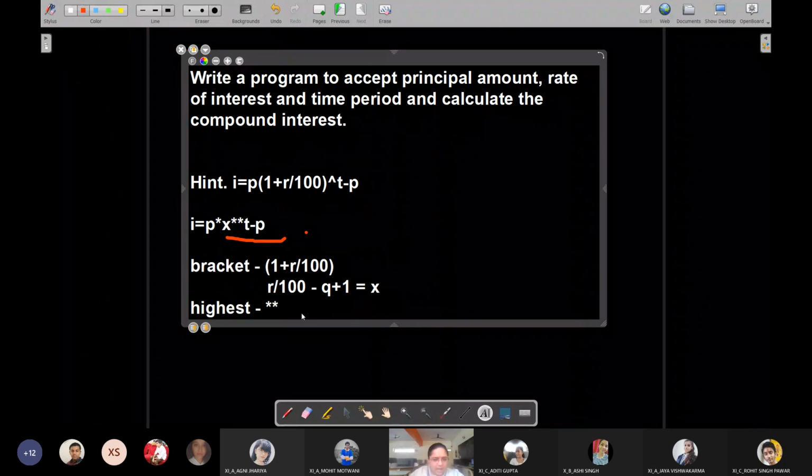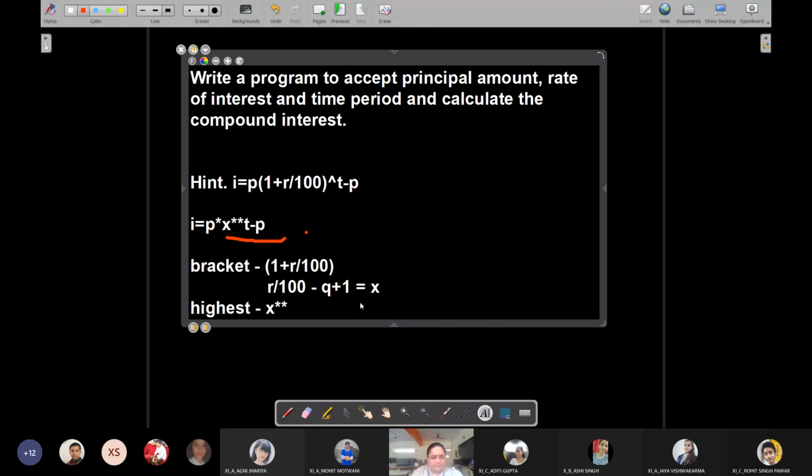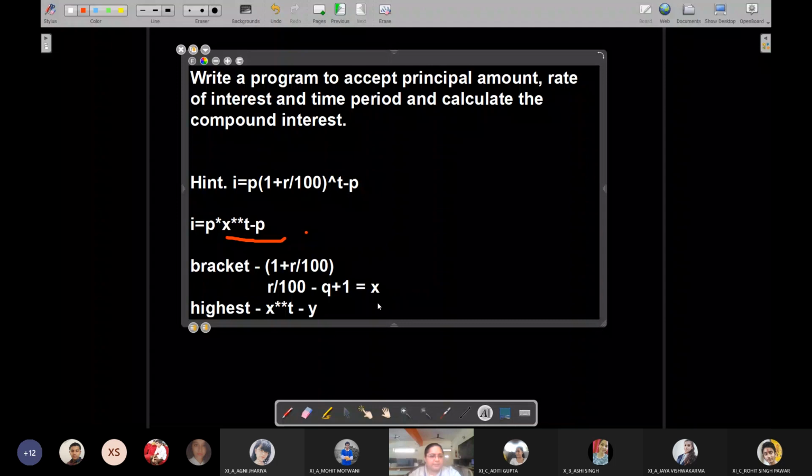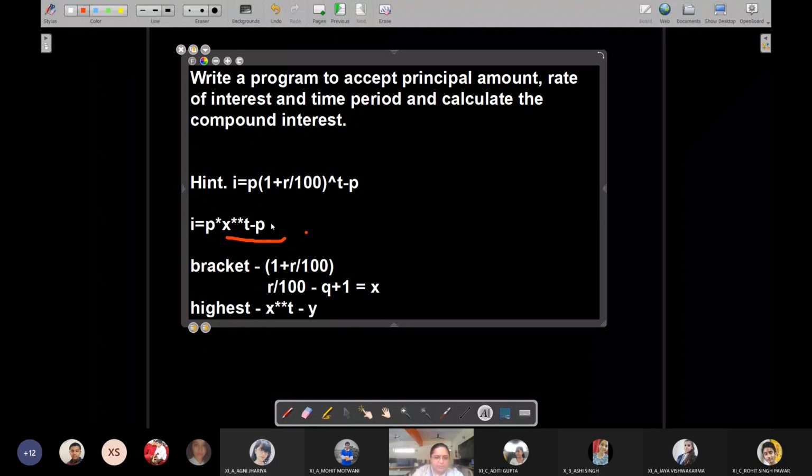Got it? Now we can solve x raised to the power t. x जो हमको पहले expression execute करने से मिला, हम उसको क्या कर देंगे? We'll raise it to the power of t. And now suppose the result is y. So this y I am going to write here. Now you can see how it is being simplified: t into y minus p.